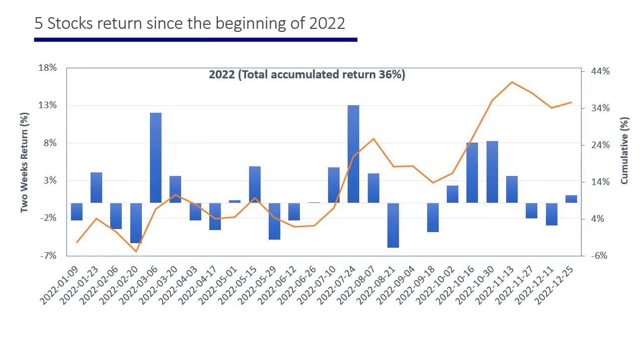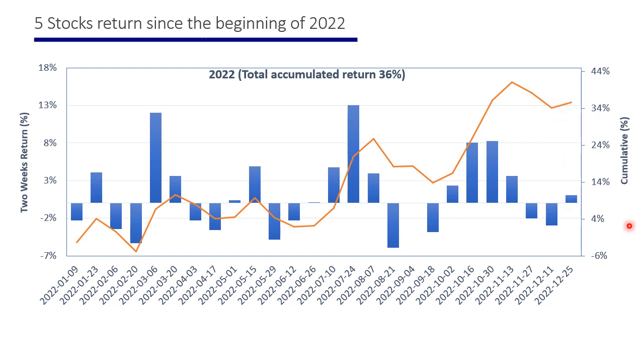Before checking the return of the 8 stocks strategy, let's first add the previous package to our return since the beginning of 2022. As you see here, our return since the beginning of 2022 with this last package reached something around 36%.